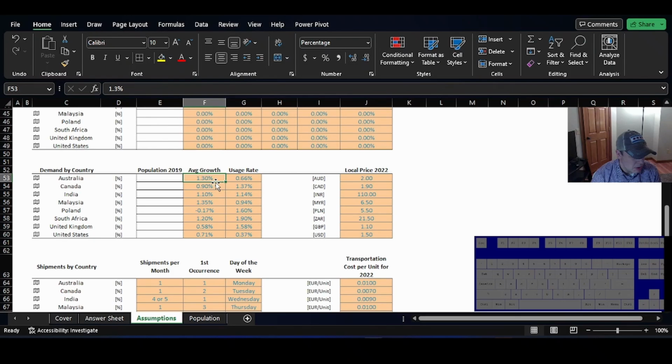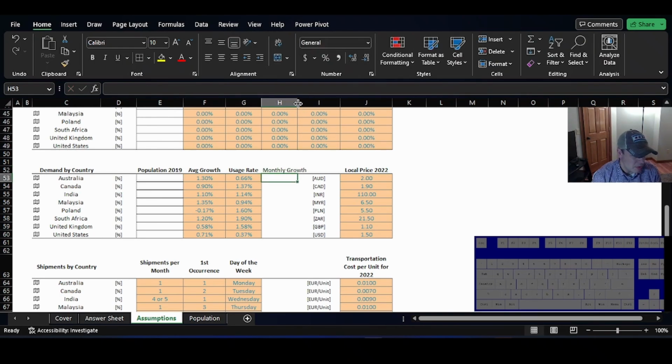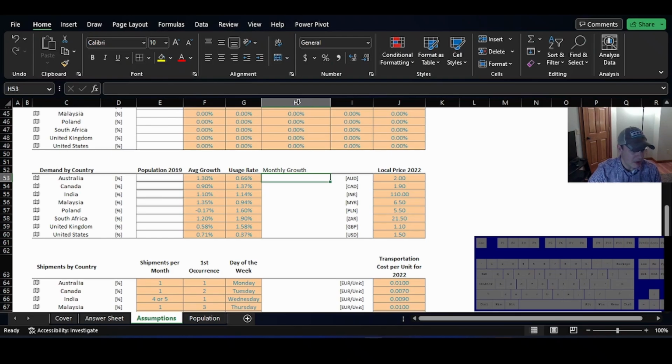I also think that we're going to do this for the monthly as well, because the annual growth is always the same percentage, but when you look at the monthly version of that, it's not necessarily 1/12 of it, because it gets a little bit higher each time.